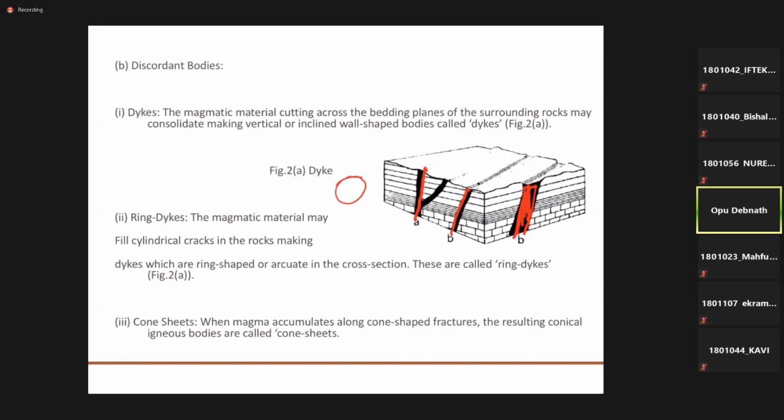Cone sheets, when the magmatic materials accumulate along a cone-shaped fracture. That means it may form in a conical shape. Actually, all of these are based on the shape of the opening or the shape of voids along the vertical surface. So if the shape is like a cone, it will create cone sheets.